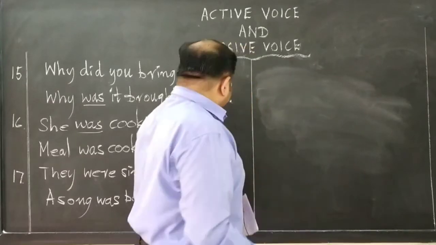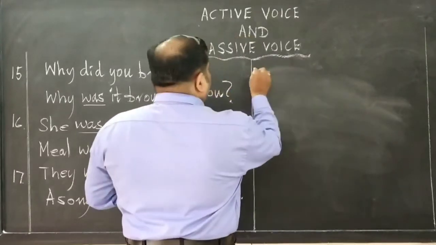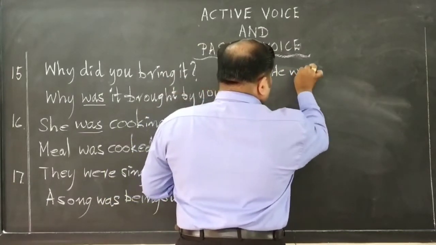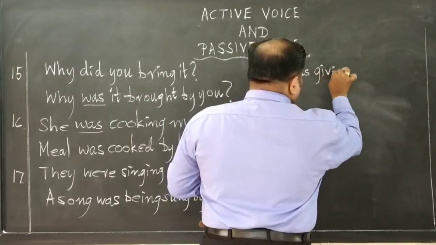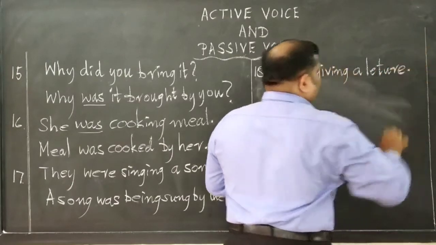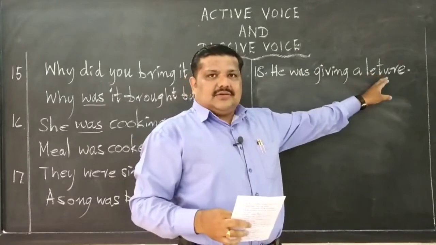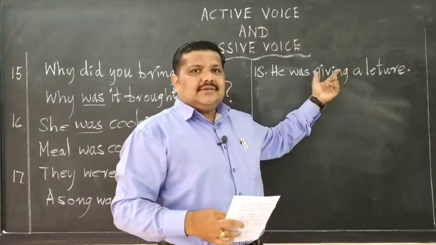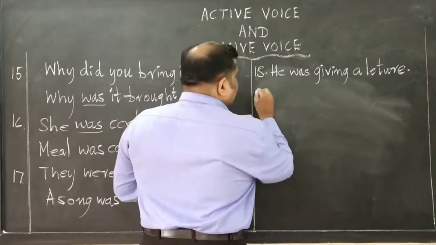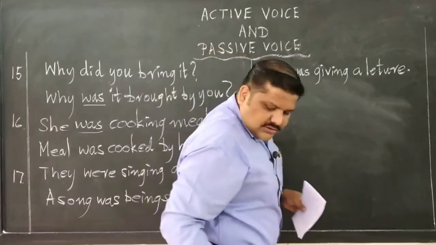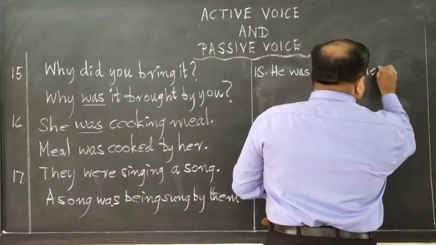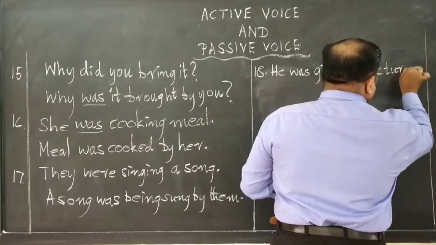That is 18. 18th one, which says, he was giving a lecture. He was giving a lecture. See, again, what is the tense? Past continuous tense. Was giving a lecture. What's the answer? Sorry, there is a mistake here. Lecture.